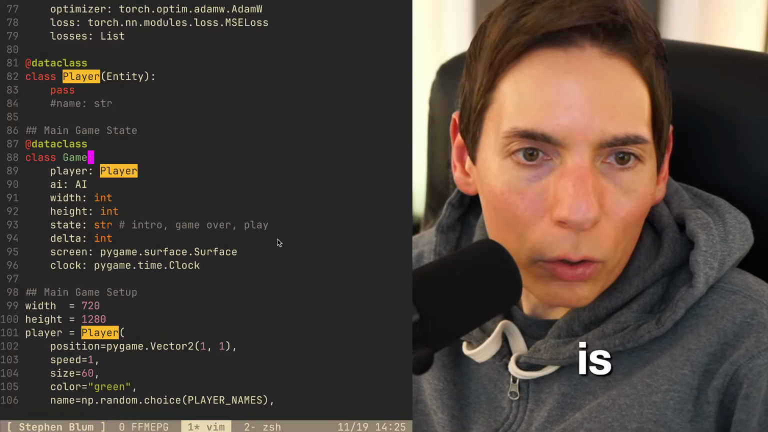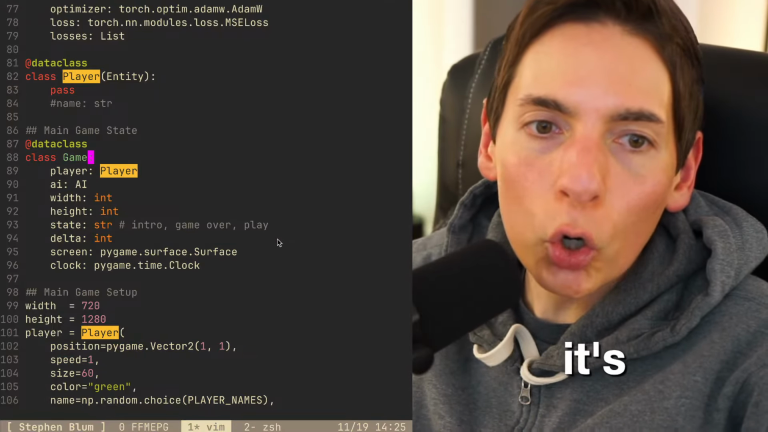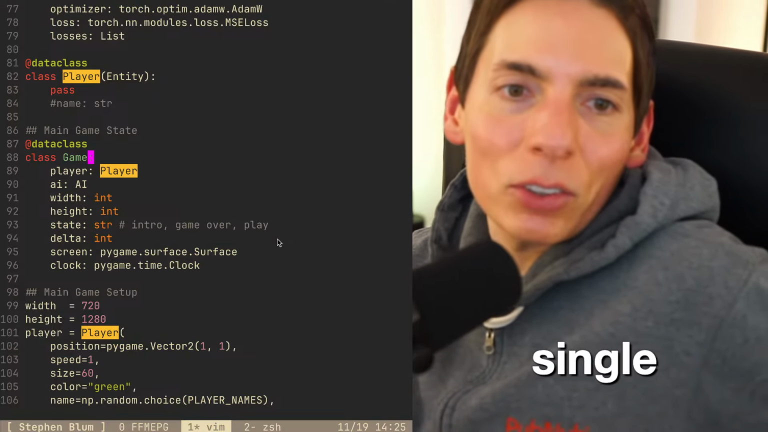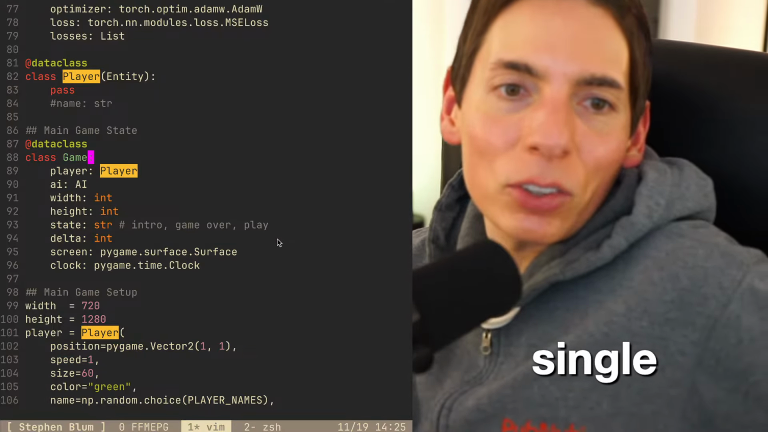So is the model pre-trained? It's not pre-trained. It's going to learn every single game from scratch. It only trains with the game. You got it. It only learns with the game. That's it.